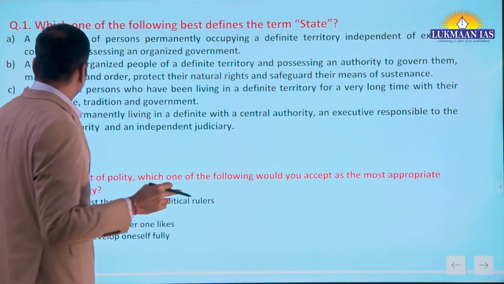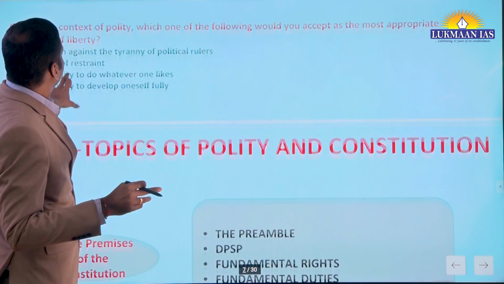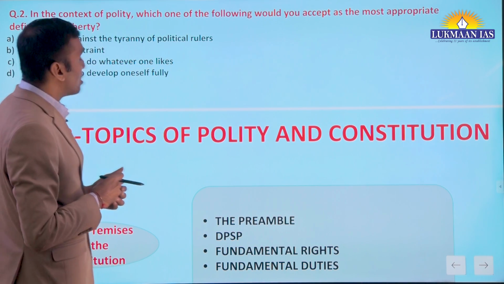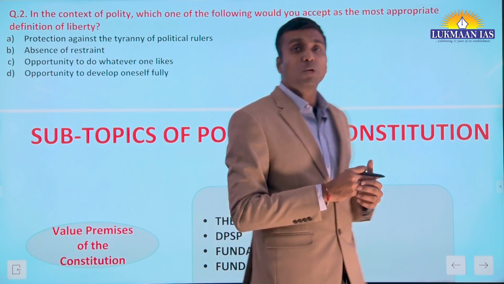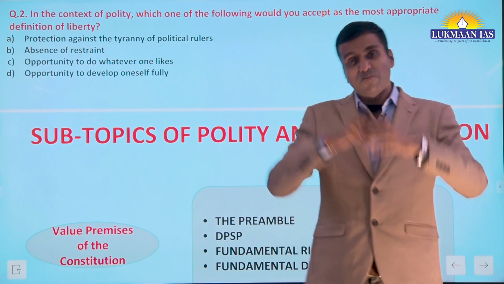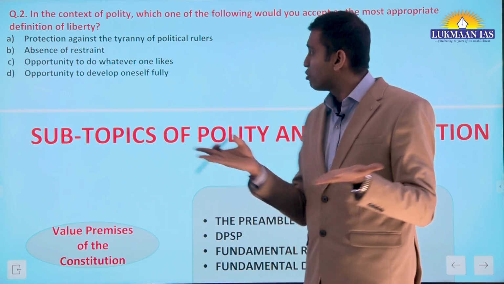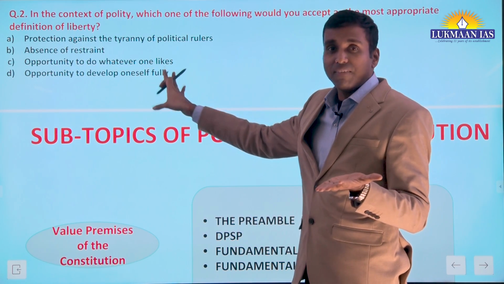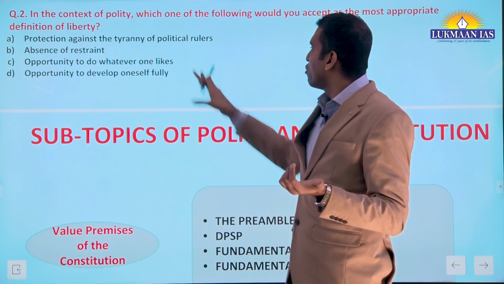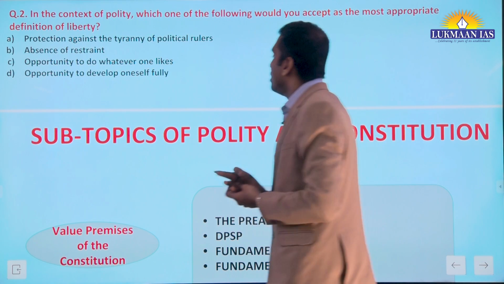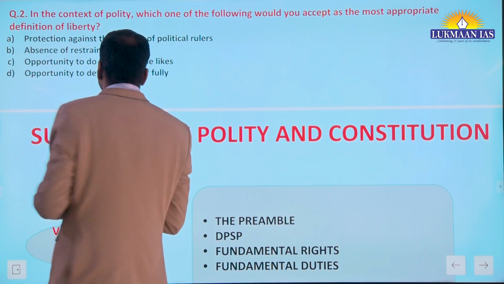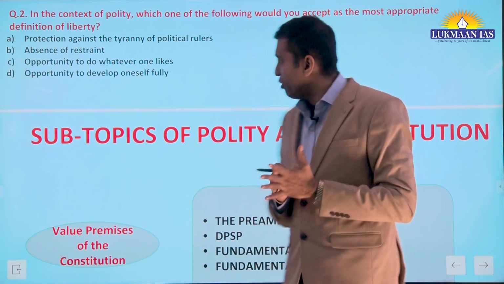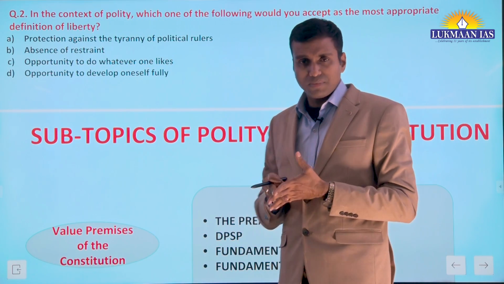Now, this is another one. In the context of polity, which one of the following would you accept as the most appropriate definition of liberty? Most appropriate definition of liberty in the context of polity. Options have been given: protection against the tyranny of political rulers, absence of restraint, opportunity to do whatever one likes, opportunity to develop oneself fully. Now, you will get confused about liberty. What exactly is liberty?